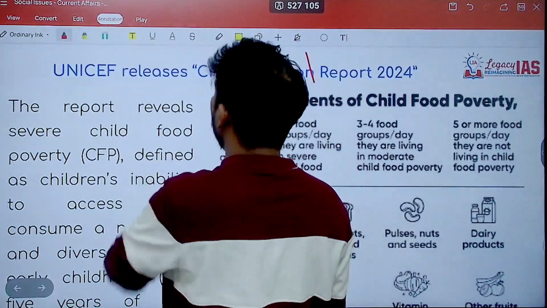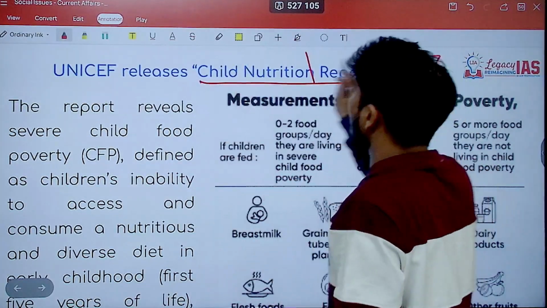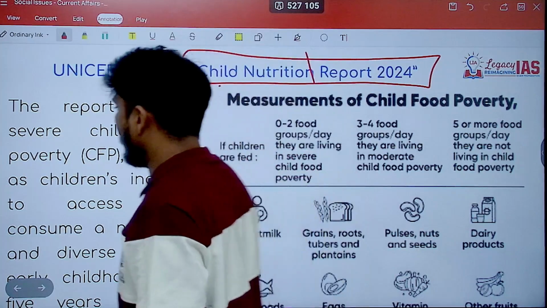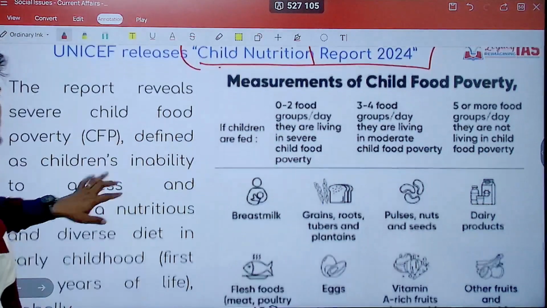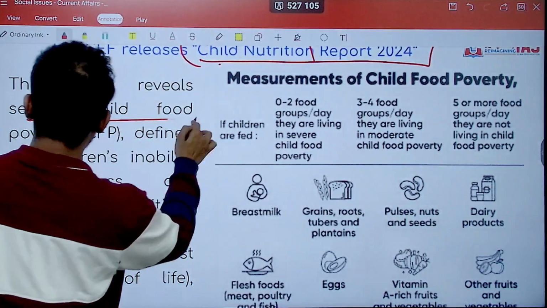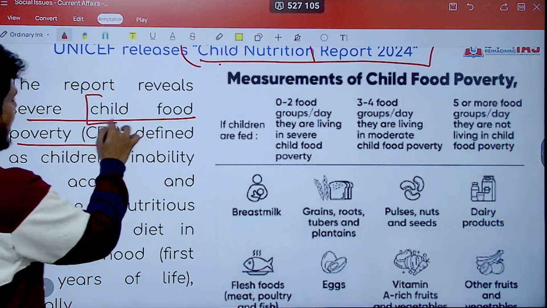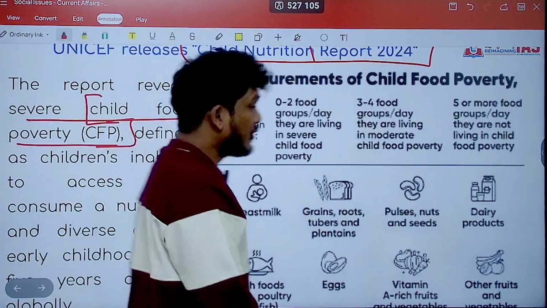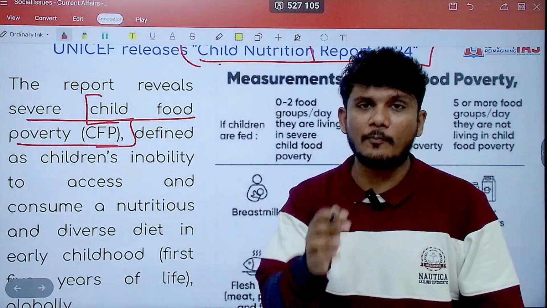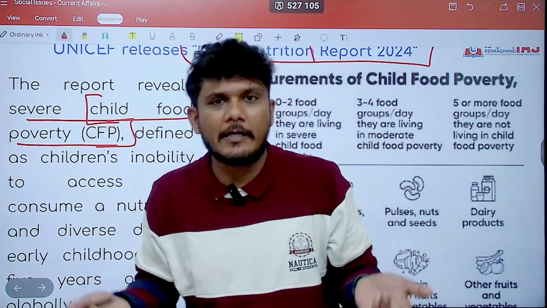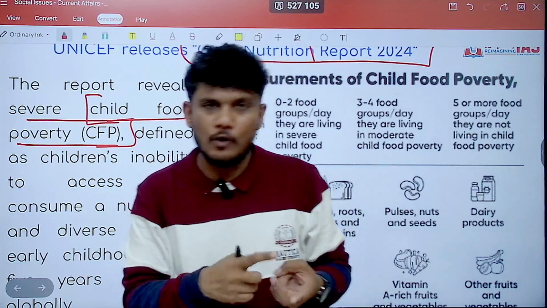Now, next is UNICEF, which has released the Child Nutrition Report 2024. This Child Nutrition Report reveals severe child food poverty. Poverty means what? Inability to address the basic needs of food, clothing, and shelter.